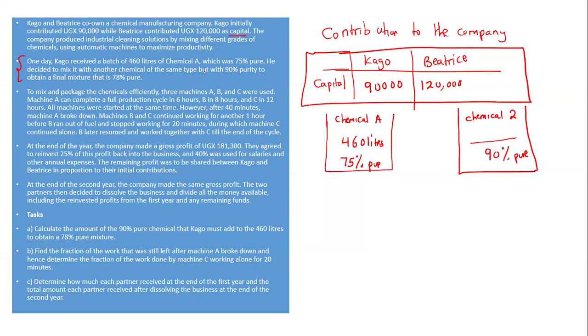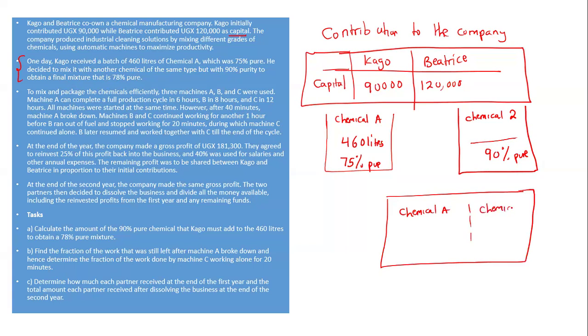Then we have a final mixture. So the final mixture we are going to have has two things. It has chemical A, but also has the second chemical, let me call it 2. But when we mix chemical A and chemical B, we get 78% purity.